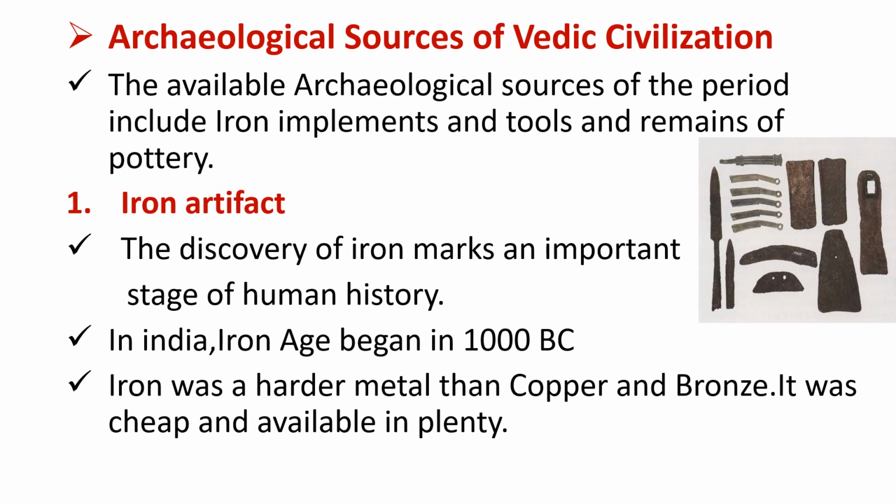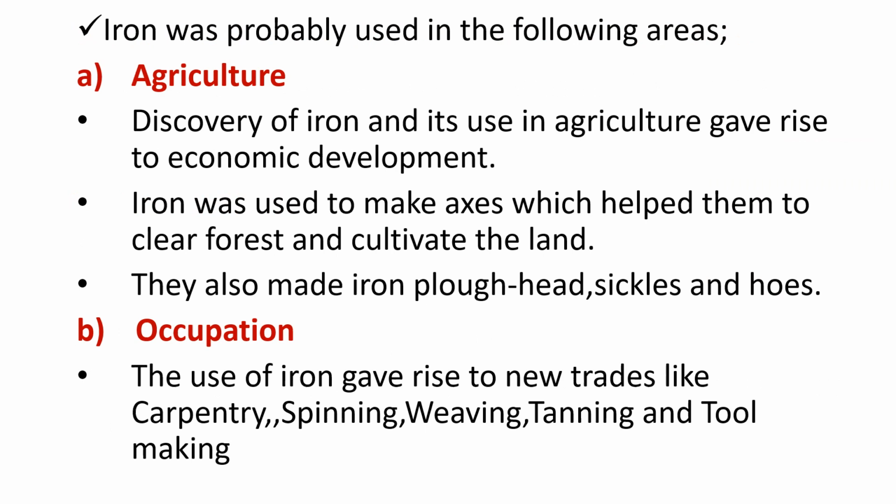Iron was a harder metal than copper and bronze. It was cheap and available in plenty. Iron was probably used in the following areas. First one, agriculture. The discovery of iron and its use in agriculture gave rise to economic development. Iron was used to make axes which helped them to clear forest and cultivate the land. They also made iron plowheads, sickles, and hoes.